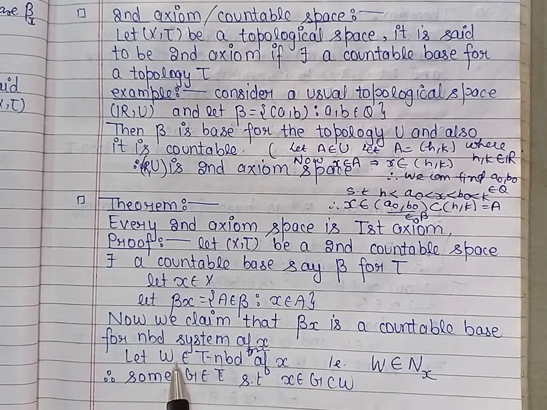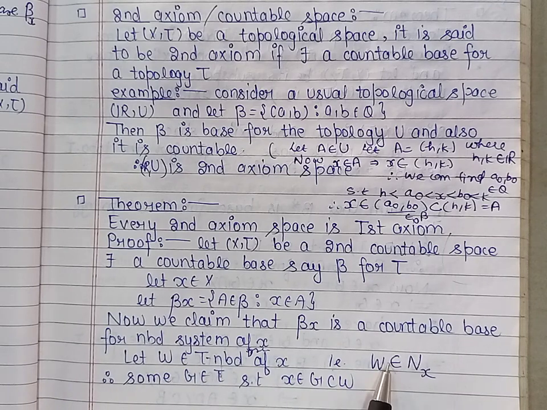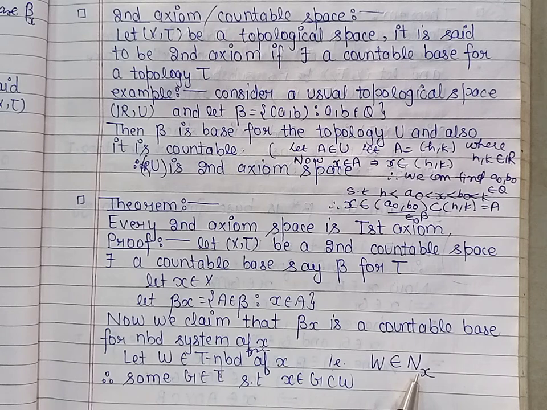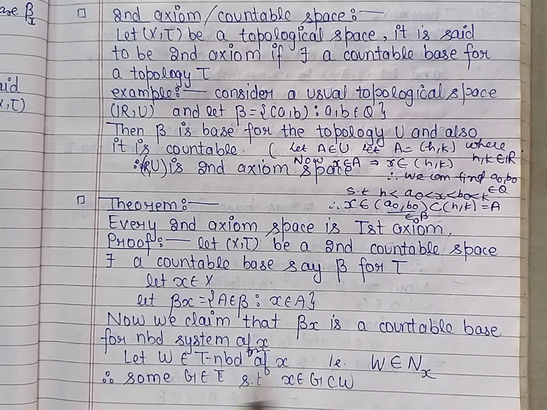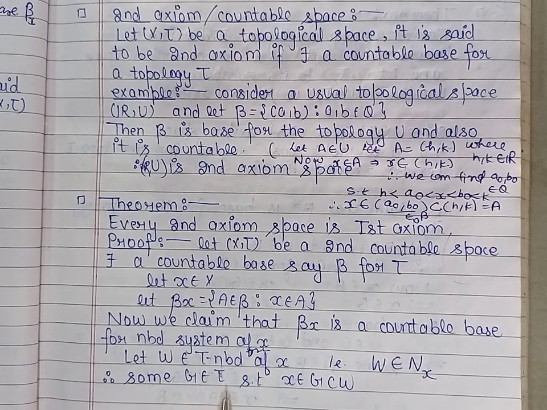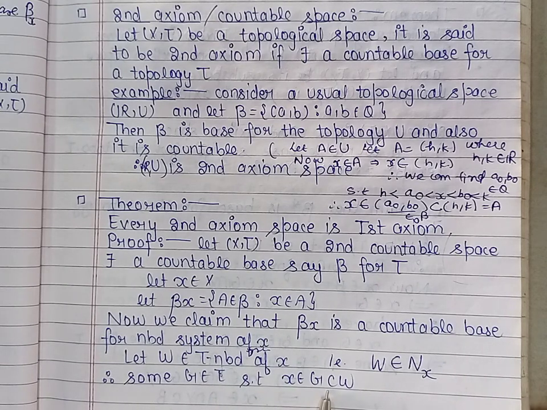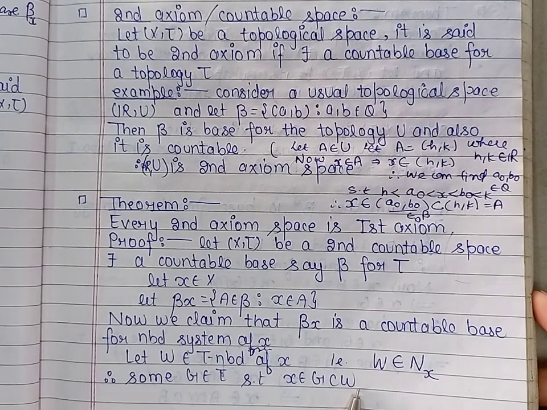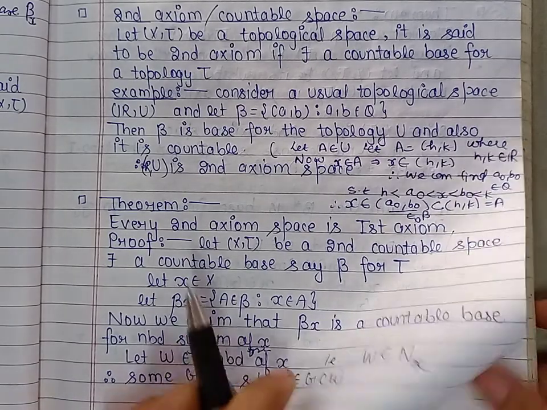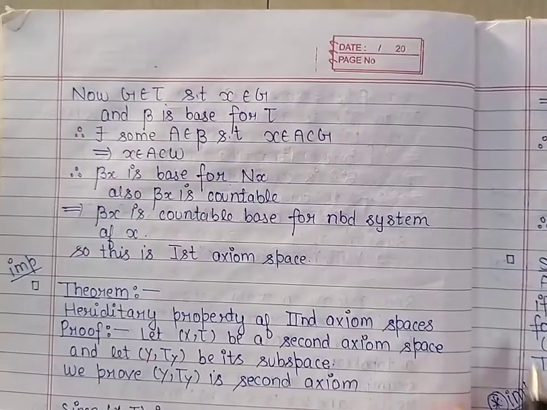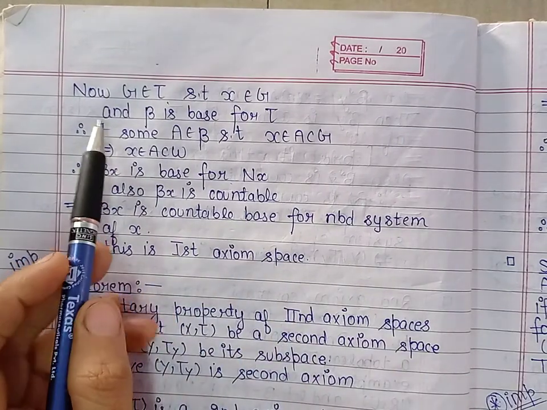Now let us take W be a tau neighborhood of the point x. We can apply the definition of neighborhood. By definition of neighborhood, there exists a member G from tau such that x belongs to G, which is contained in the given neighborhood. So from here, x belongs to G is contained in W.